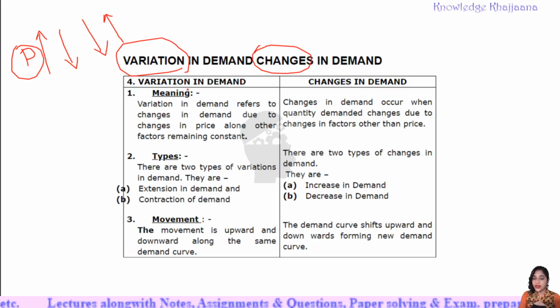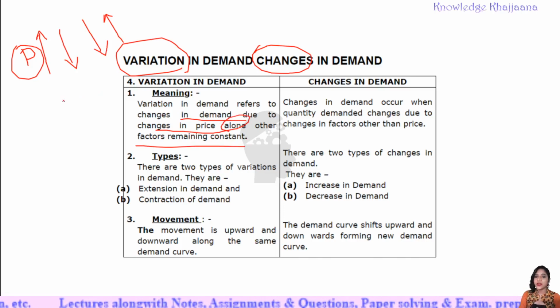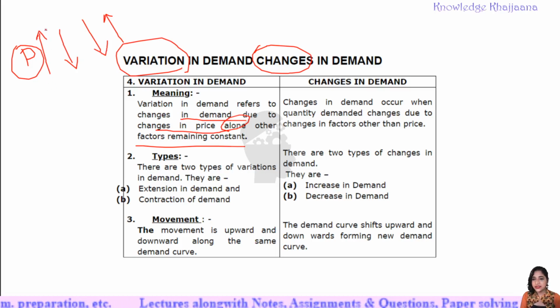See, variation in demand refers to the changes in demand when the demand changes due to changes in price only, other factors remaining constant. When only the price changes, then the demand changes. Then it is called variation of demand, which we have already learnt in detail.